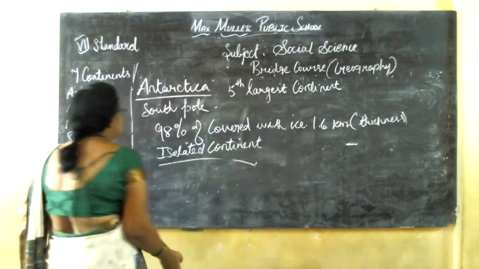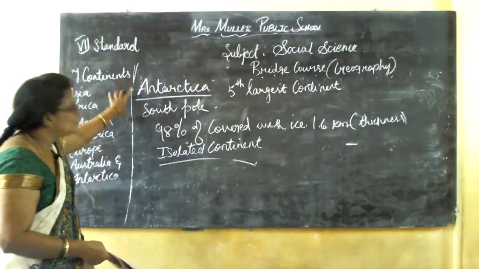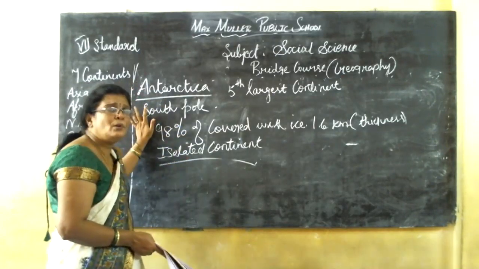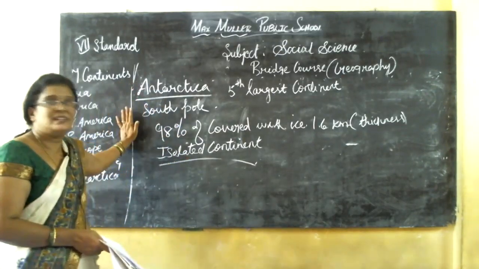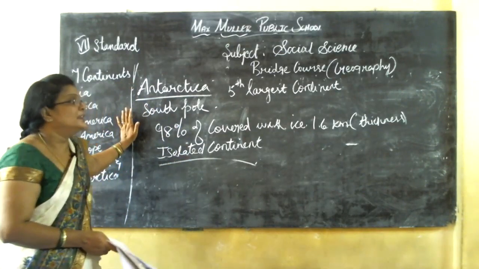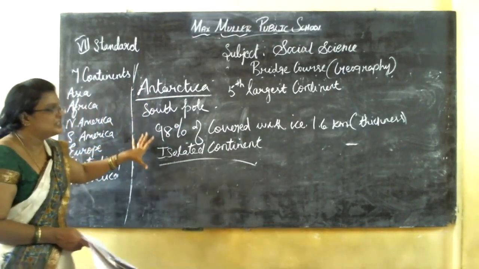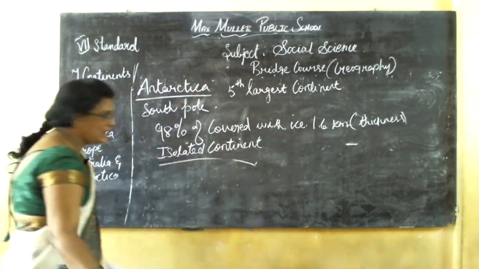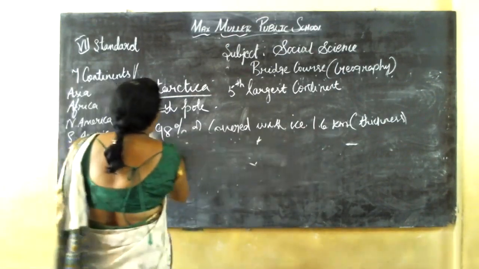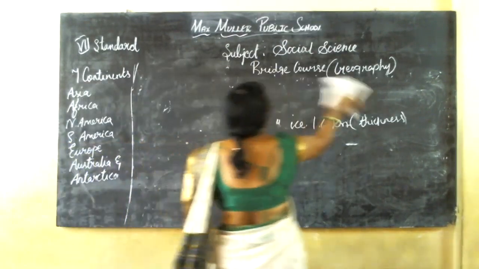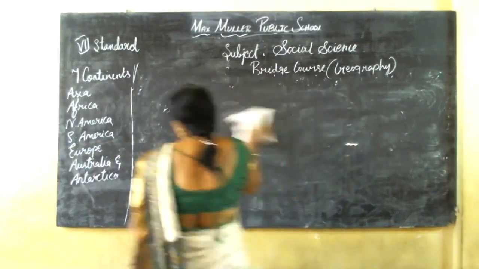Only important points. Antarctica is the fifth largest continent, based in the South Pole. 98% of the place is covered with ice and the thickness is 1.6 kilometers. Hence, we can also call it an isolated continent. Okay, now we completed the continents. Then we'll go to the oceans.